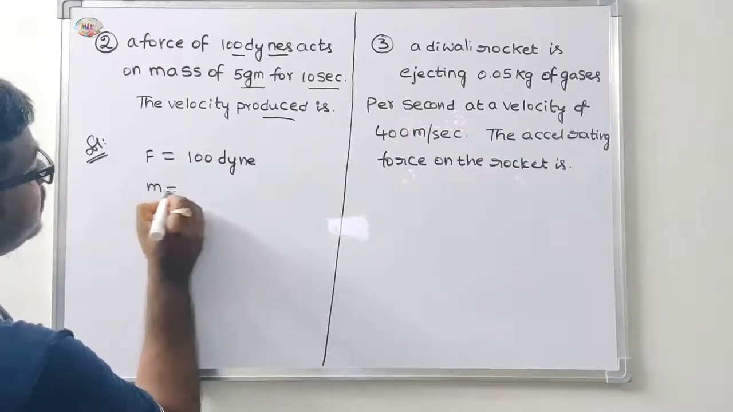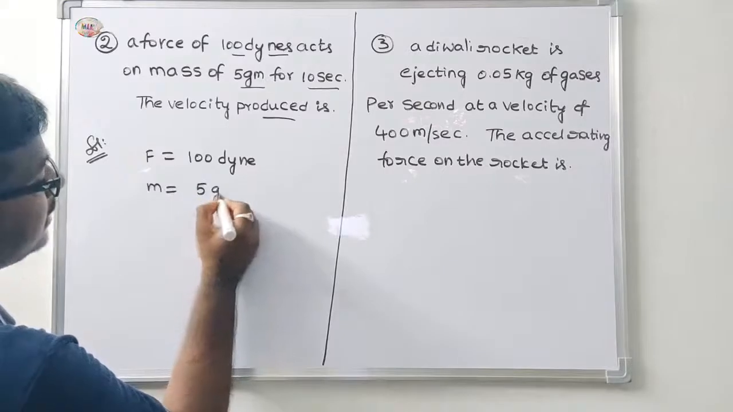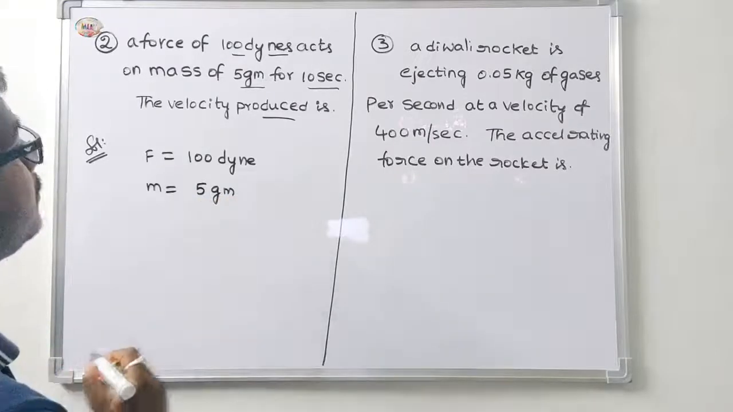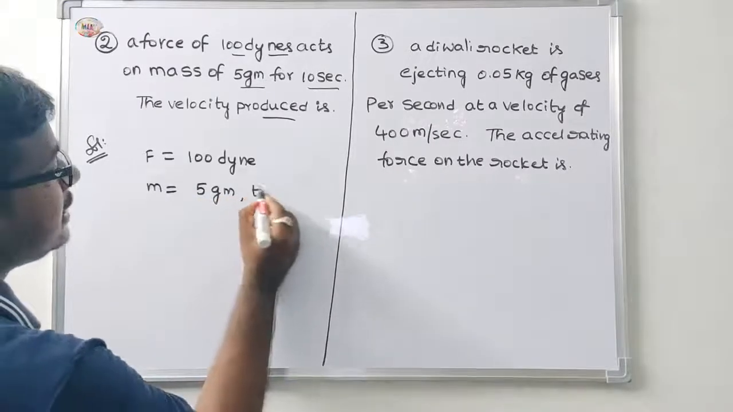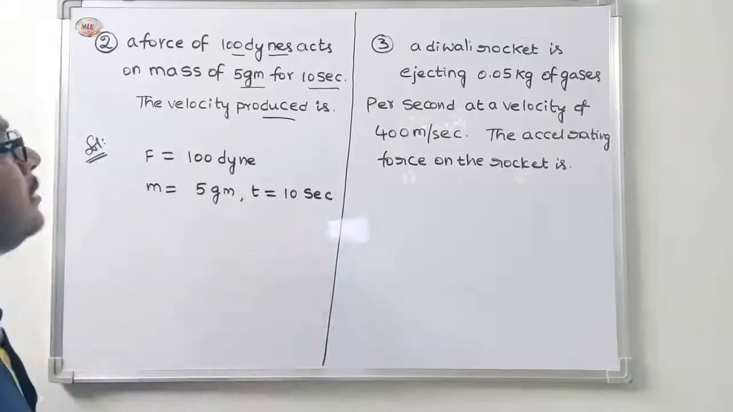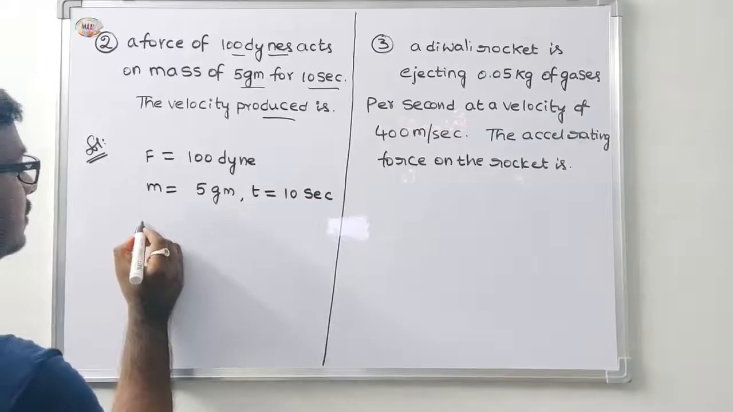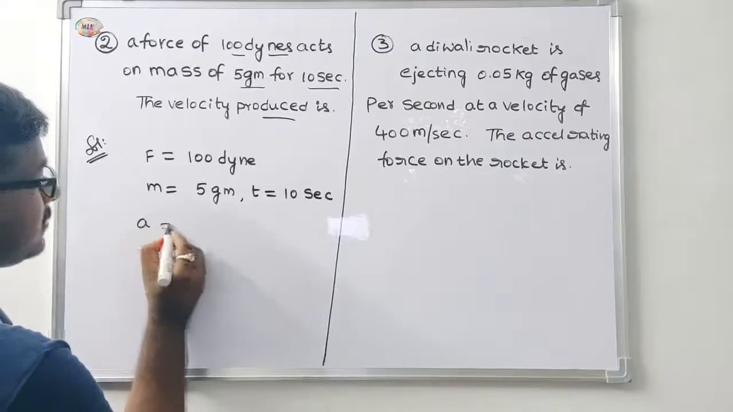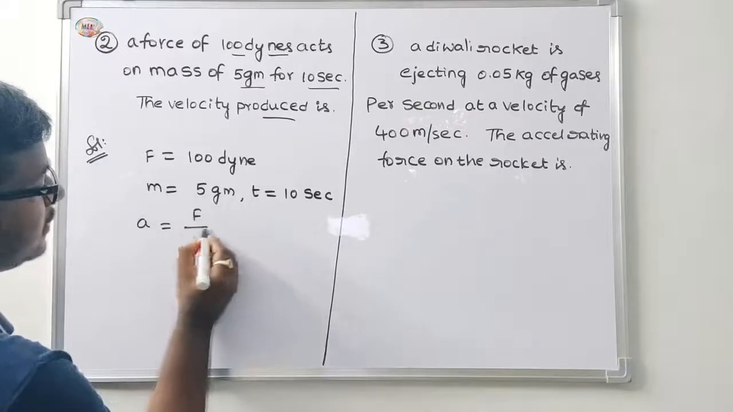Mass is equal to 5 gram, for 10 seconds, t is equal to 10 seconds. Okay, first find out the acceleration. Acceleration is equal to force by mass.